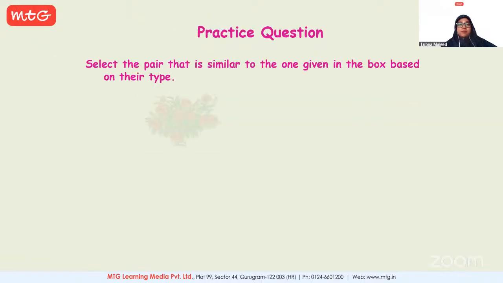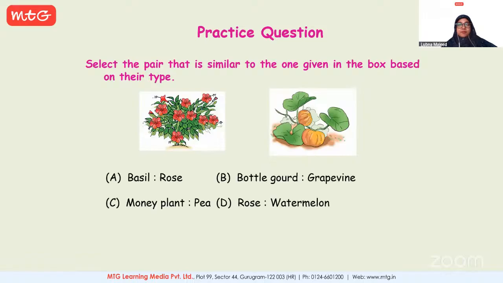Woody. Yes, Woody, I would want you to attempt this question. Are you there, Woody? Yes, ma'am. Okay. Please attempt this question. Ma'am, the answer will be option D. Rose is to watermelon. Okay. Answer D. So how do you select that?